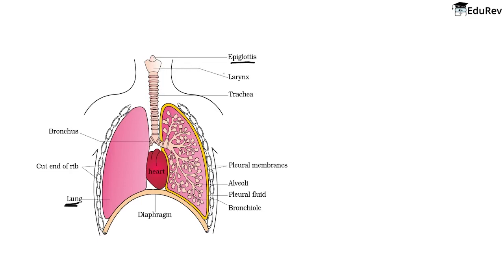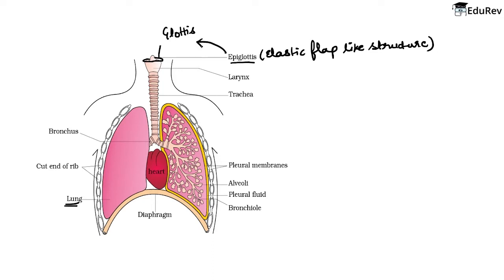So according to NCERT, the epiglottis is an elastic flap-like structure जिसका function है to cover the glottis. Now, where exactly is glottis? So, glottis is present somewhere here. Now, this structure is called as glottis. And this glottis is covered by epiglottis. Got it? And what is glottis? So glottis is another flap that covers the larynx.